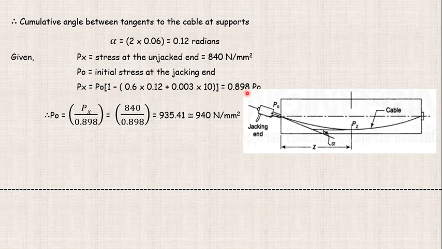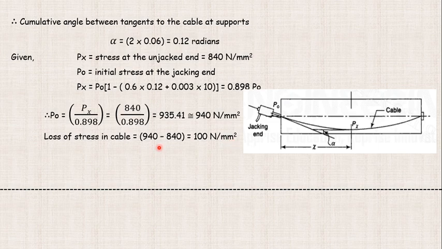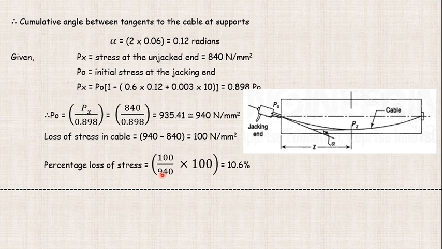Making cross multiplication, we get P naught equals Px divided by 0.898. 840 divided by 0.898 comes out to be 935.41, so rounding it off to 940 Newton per mm square. So the loss of stress in the cable is 940 minus 840, which is 100 Newton per mm square. The percentage loss of stress is 100 divided by 940, the initial stress, into 100, which comes out to be 10.6 percent.